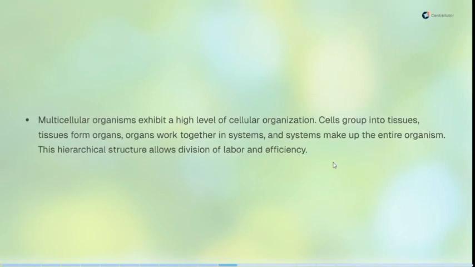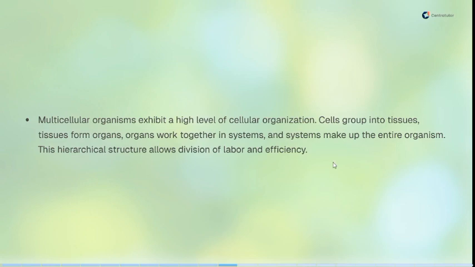So now, multicellular organisms, they exhibit a high level of cellular organization. So we said on the cell level in our previous lesson, we said cells, they are the smallest units that are organized, and they carry out functions and are responsible for life. So now we are saying that multicellular organism is now a higher level of this cellular organization, where you see how organelles behave in a cell. We are now seeing how cells now behave in an organized pattern in an organism.